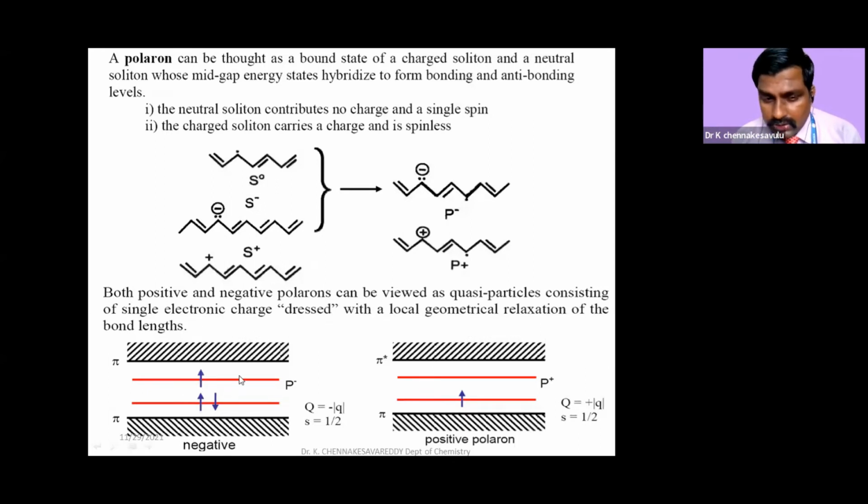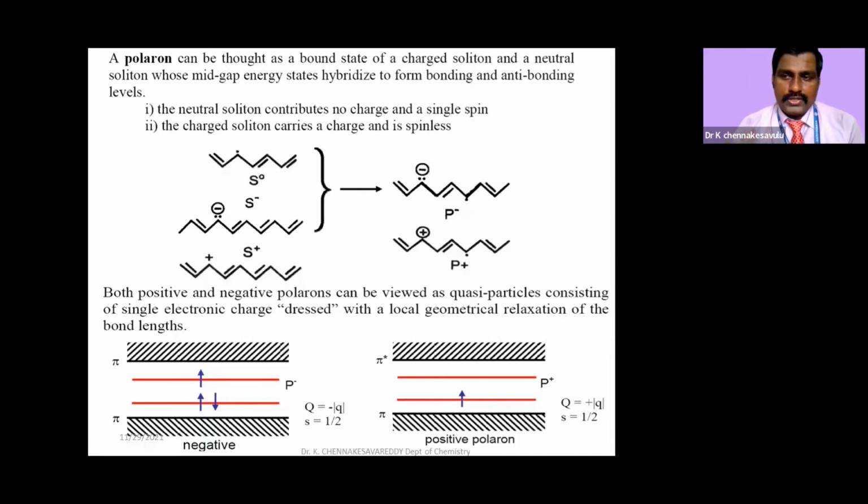All 3 electrons, these 2 and 1, is called a negative polaron. And if you come to the positive polaron, only positive charge. That means there is no electron in the pair, and 1 unpaired electron is there. That is what we are indicating. This is a positive polaron.